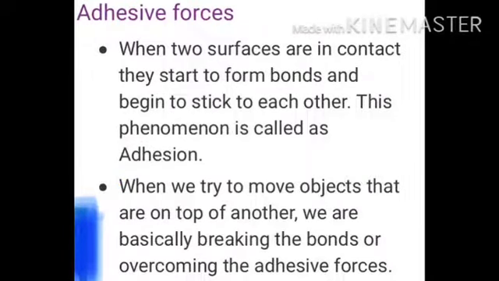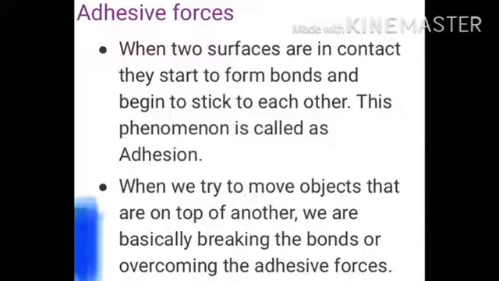Now, adhesive forces. When two surfaces are in contact, they start to form bonds and begin to stick to each other. This phenomenon is called adhesion. When we try to move objects that are on top of another, we are basically breaking the bonds or overcoming the adhesive forces.